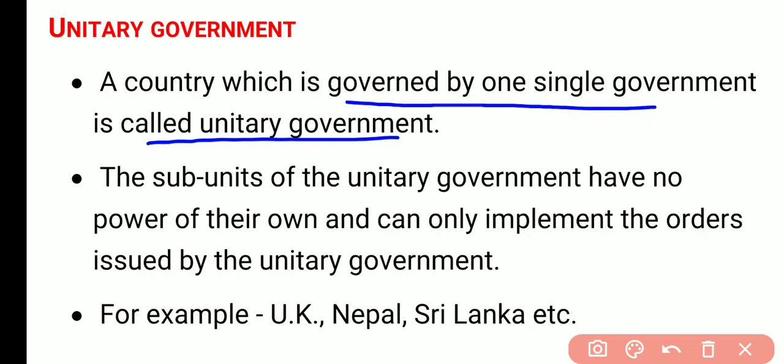दो या दो से ज़्यादा सरकार होती है. यूनिटरी में क्या होता है? There is one level of government. So a country which is governed by the one single government is called unitary government.